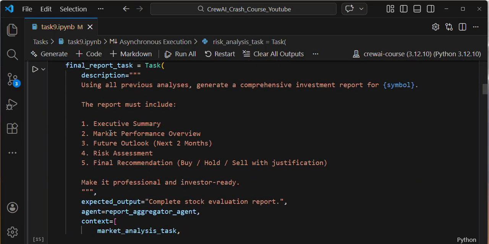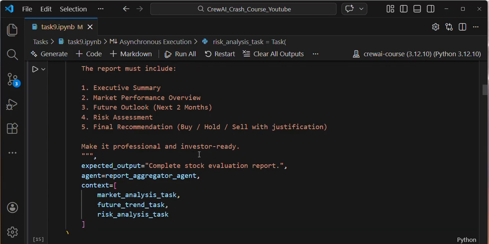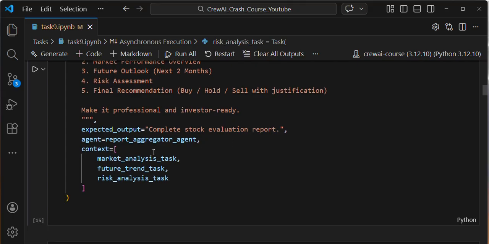And then I'm asking for an executive summary, market performance overview, future outlook, risk assessment, and a final recommendation: buy, hold, or sell with the justification. Make it professional and investor-ready, and the expected output is a complete stock evaluation report. And then I'm giving it to my final agent here.